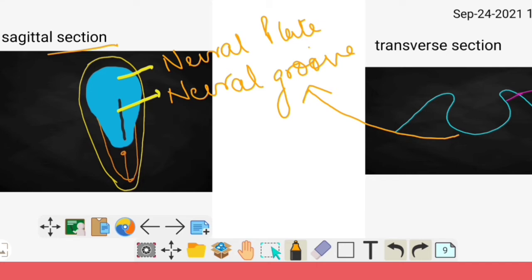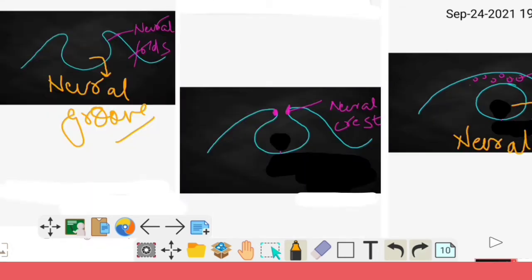Now, this is the neural plate. As growth and lengthening occur, the lateral border of the neural plate elevates, and the mid region gets depressed. This depressed region is termed the neural groove, and the elevated lateral borders are termed neural folds. These two ends of the neural folds come closer to form a tube-like structure, that is the neural tube.